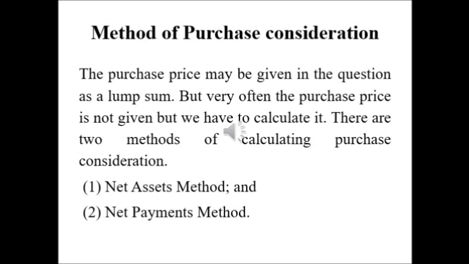The next procedure in this process is methods of purchase consideration. The purchase price may sometimes be given in the question as a lump sum, but very often the purchase price is not given, and we have to calculate it based on the instructions stated in the problem. At present there are two methods of calculating the purchase consideration. The first is the net asset method, and the second is the net payment method.